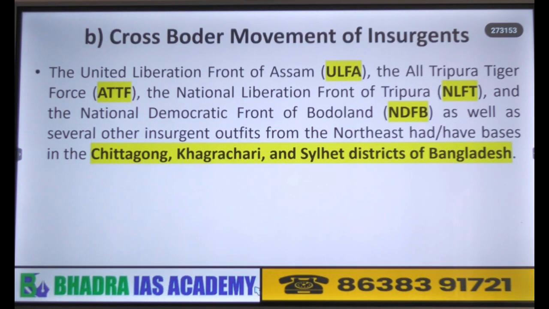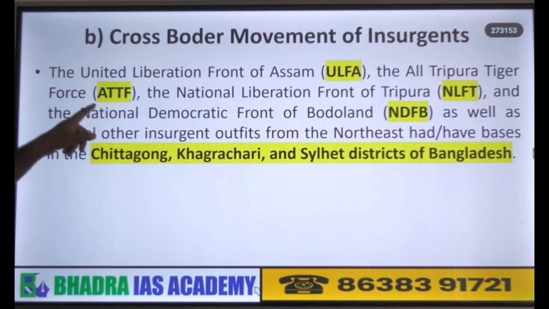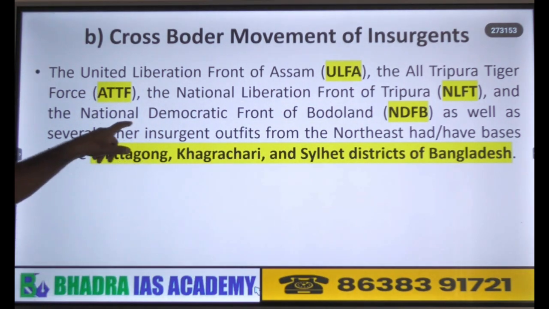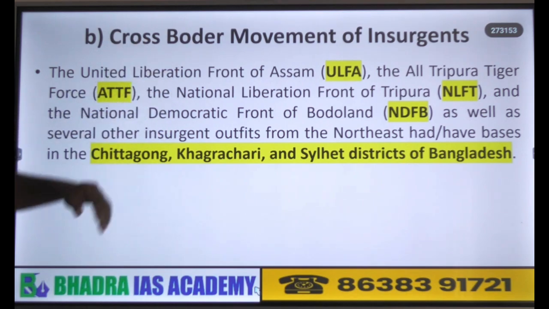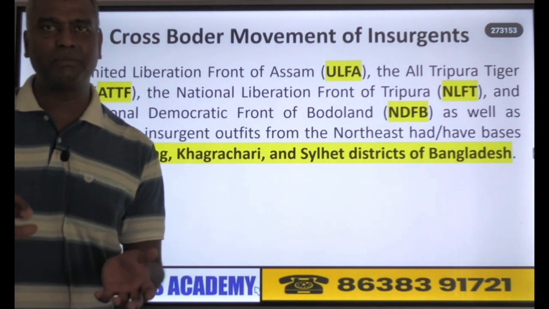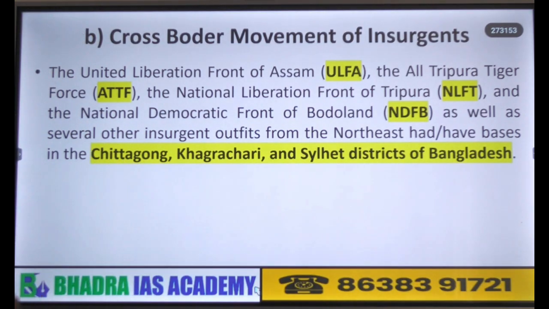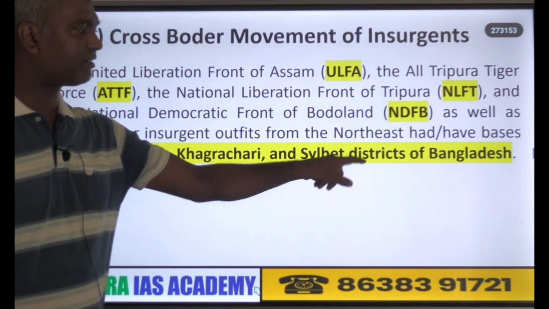If you look here, ULFA, All Tripura Tiger Force, NLFT, NDFB, all these insurgent groups which are mostly in Assam and Tripura, which have a border with Bangladesh, have their camps in Bangladesh, basically in the Chittagong, Khagrachari and Sylhet districts.